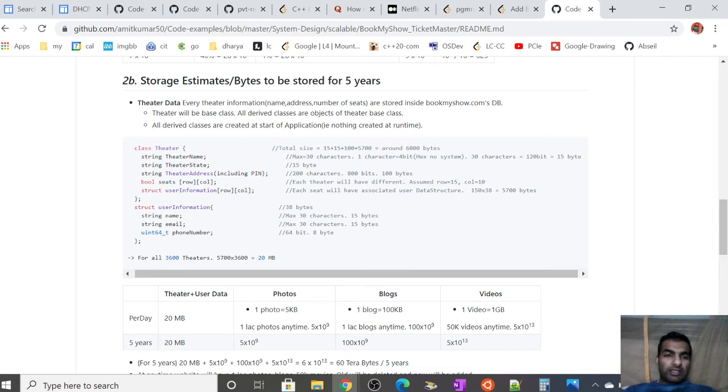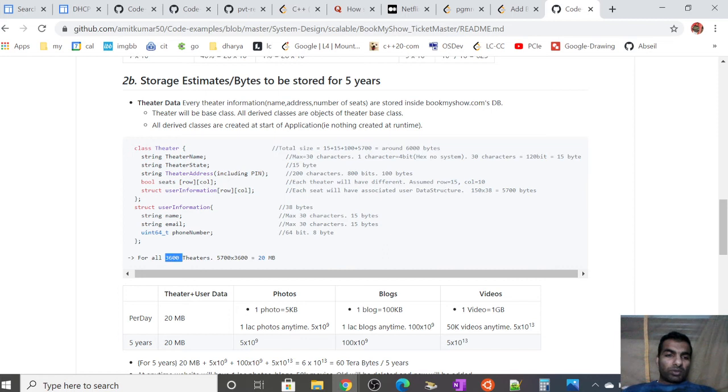Then each seat will have a user information structure associated with it. So every seat will have a user with it if it is 1; if it is not, it will be 0. So what is the user information structure? The user will have a name; if it is 30 characters, then it is 15 bytes. If it is the email of a user, then it's 15 bytes. If it's a phone number, then it's 8 bytes. So overall, this theater structure for one theater will be somewhere around 6000 bytes.